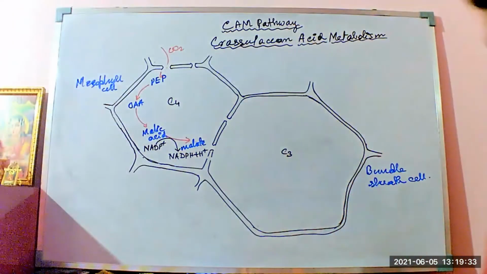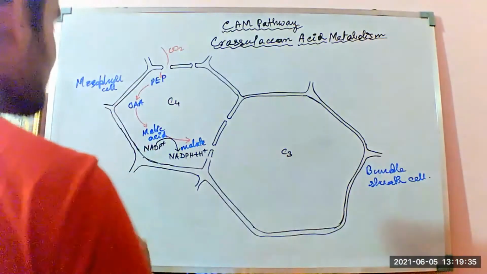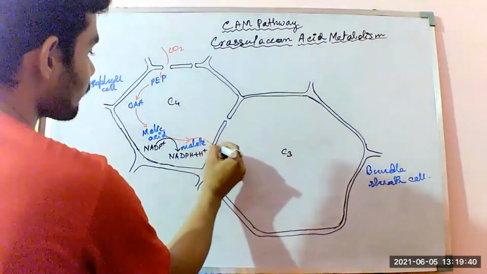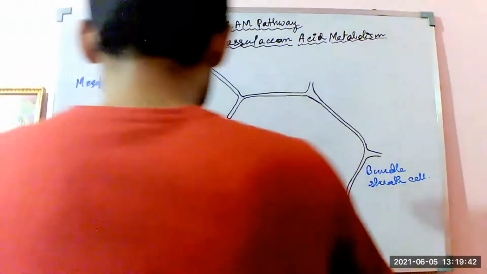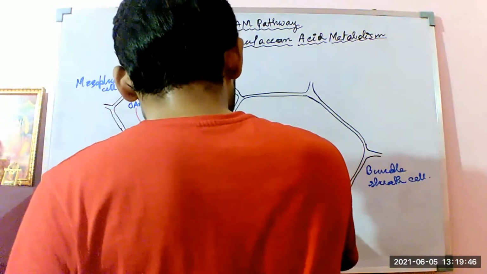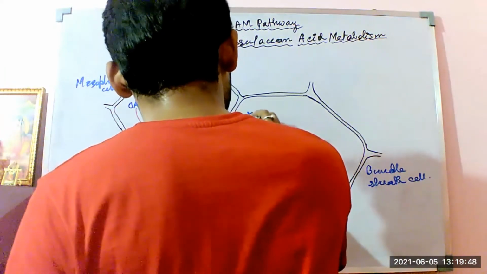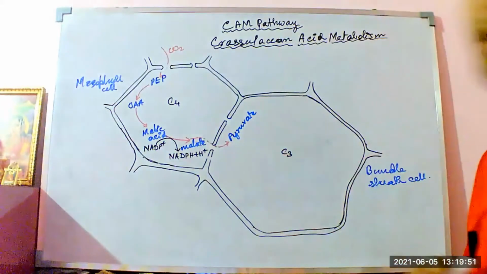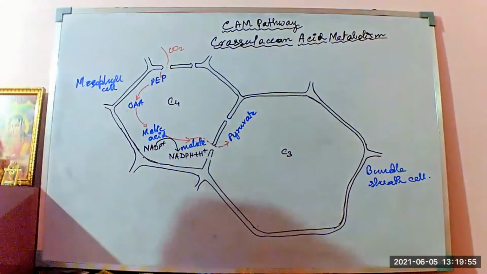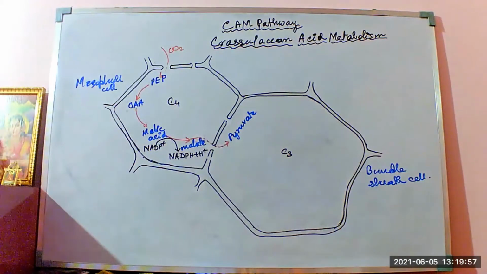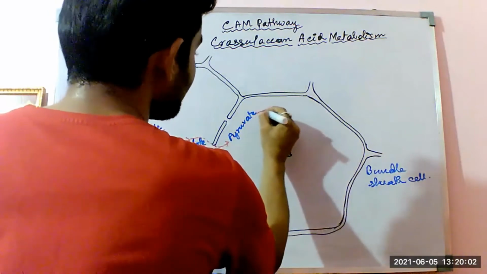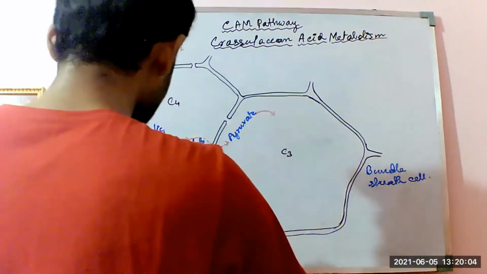Now this malate ion, in the presence of malate dehydrogenase, gets converted to pyruvic acid, pyruvate. Now this pyruvic acid itself has a CO2 molecule with it.